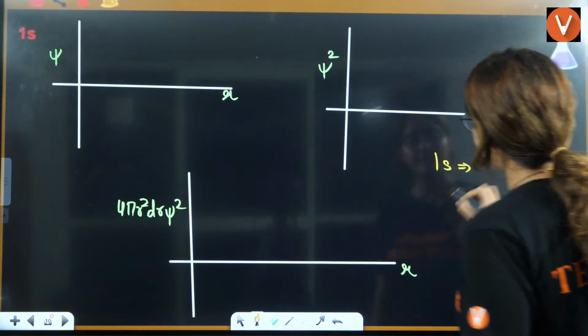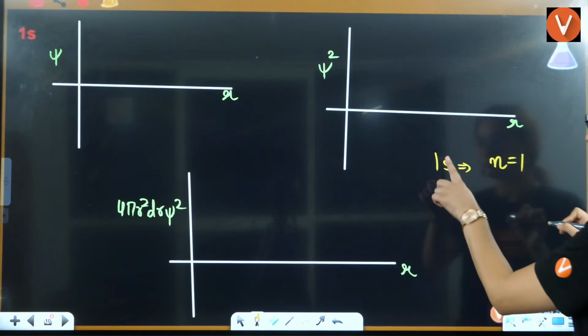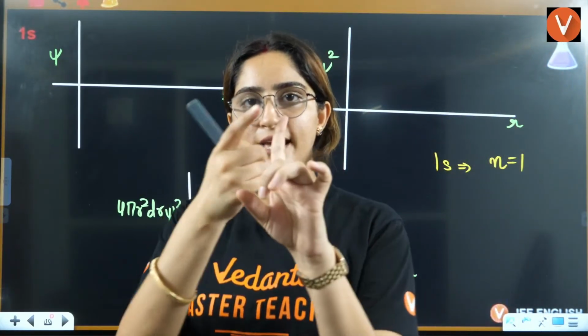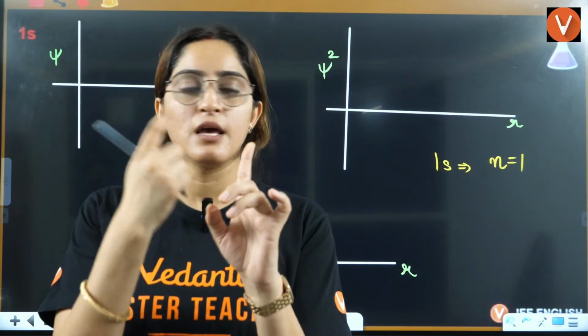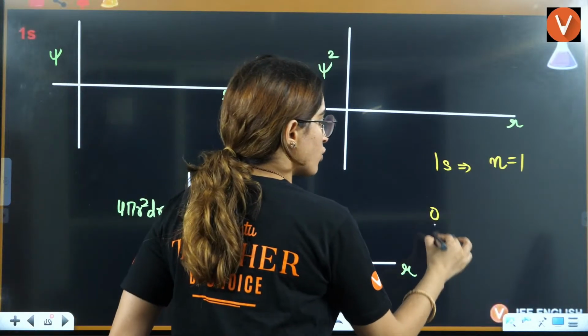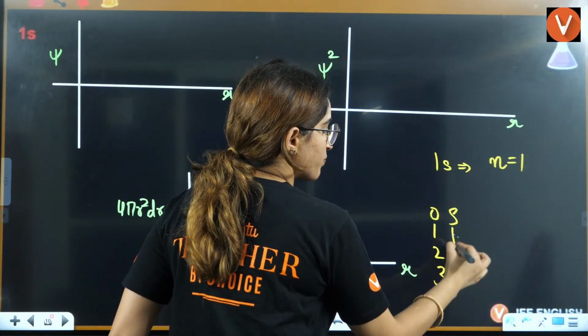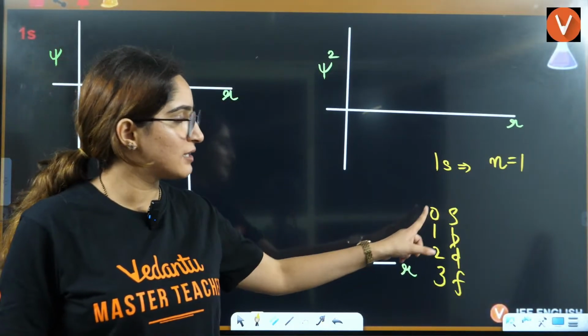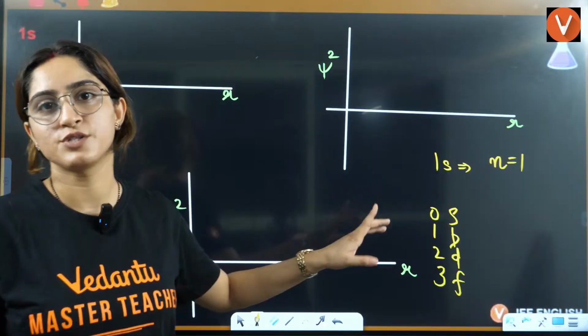For the 1s orbital, n is equal to 1. What is s? For s, L is equal to 0. It goes like 0, 1, 2, 3, S, P, D, F. So when it is s, L will be equal to 0.